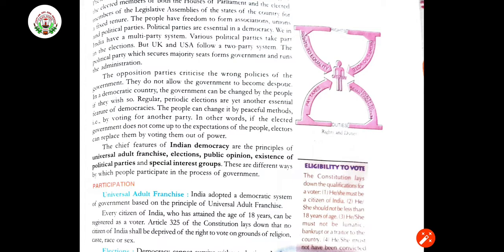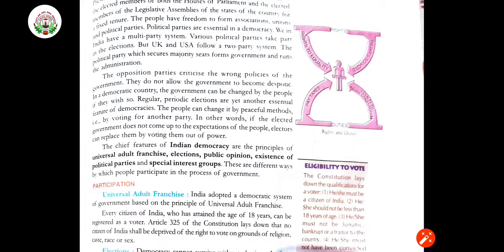Whatever the government does, they find out its mistakes and bring those mistakes in front of the people, so that in the next election people will vote accordingly. They do not allow the government to become despotic.